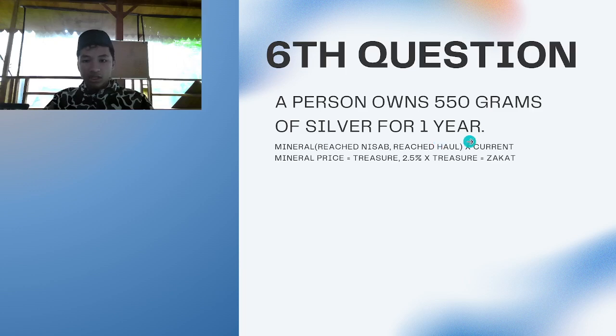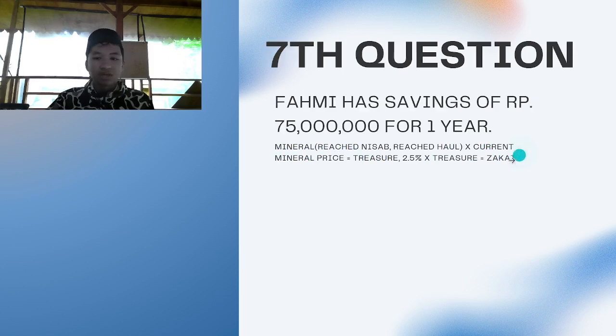So even though he is not required to zakat, it is still a good deed for him to zakat some of his silver. So we'll skip the rest of these, since the mineral has not reached nisab, so it's still not required.